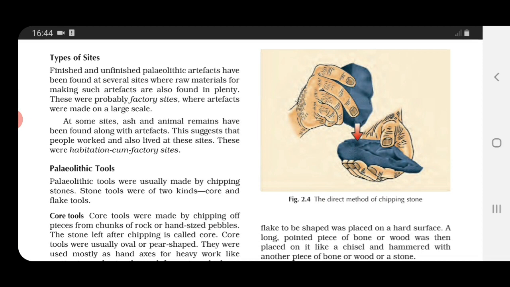So many artifacts have been found of these Paleolithic man, finished and unfinished. At several sites they have been found. Along with the artifacts, the raw material which was used for making these artifacts also has been found in plenty, that means in ample quantity. And they are telling over here that these were probably the factory sites where these artifacts were made.